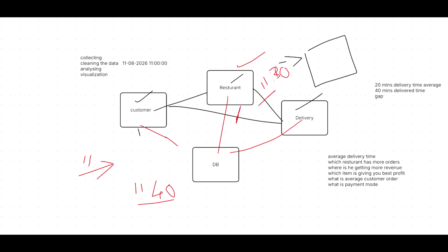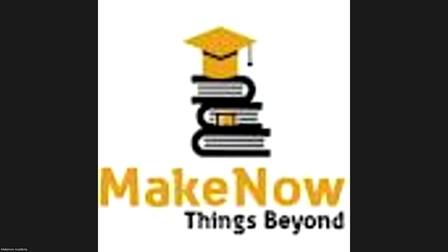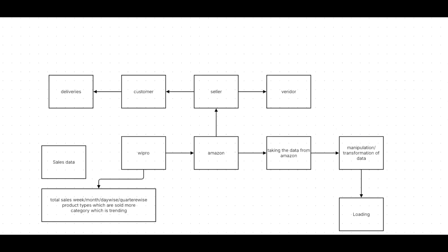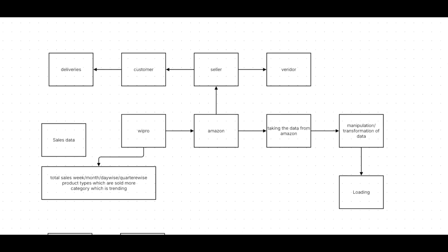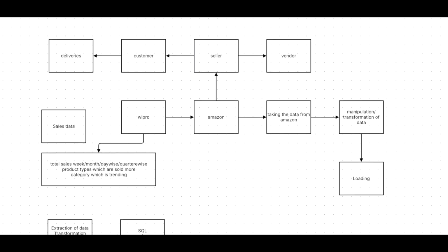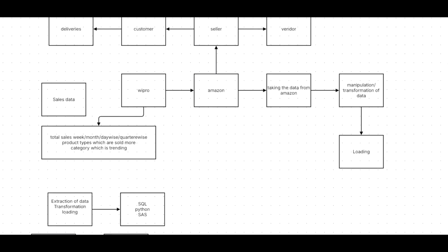So like that, everything. Not only this business, let's talk about another business. Let me show you one more. Let's say I'll talk about Amazon. The same thing. We take the data from Amazon, manipulate it, and see what is the total sales, what is the week-wise sales, quarter-wise sales, what are the different types of products which are sold more, which category is spending, which type of data we need to know. Everything is that basic thing: collecting the data, transforming the data, showing the data. This is a basic thing which we have to understand.